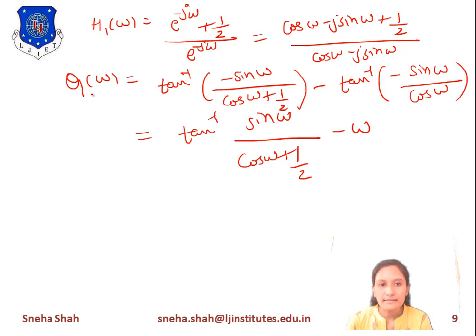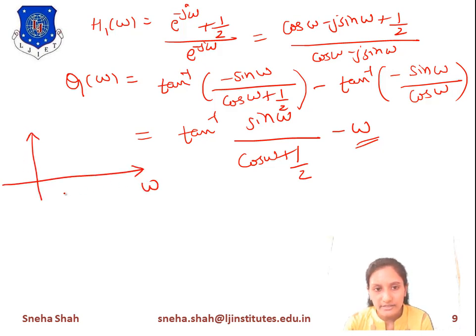Now from this theta 1 of omega, if we take different values of omega, it will give you different values of theta 1 of omega. So theta 1 is a function of omega. If we draw the diagram for this, it will give you the output like this.